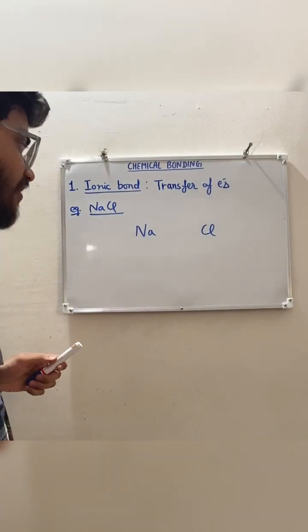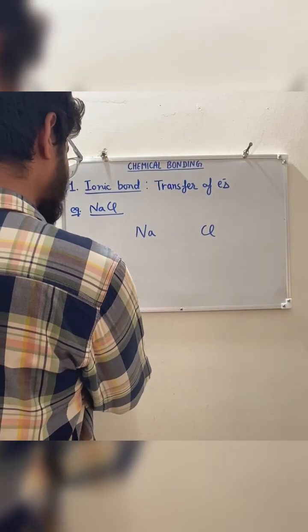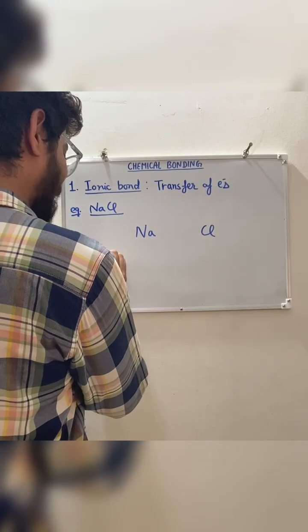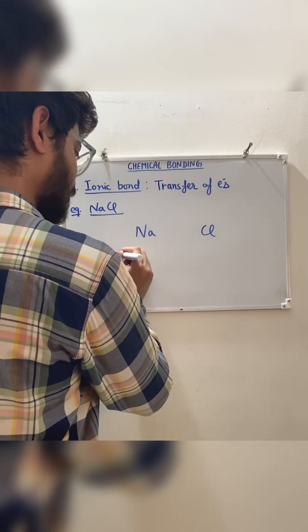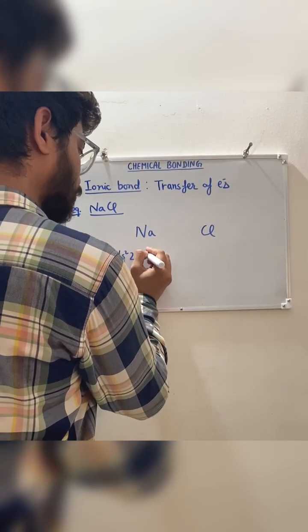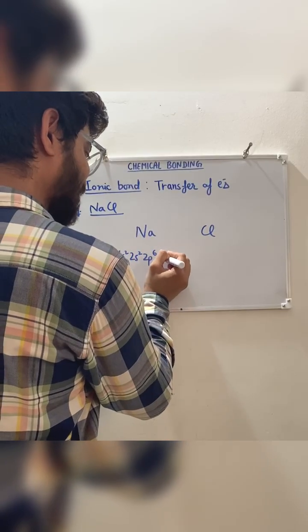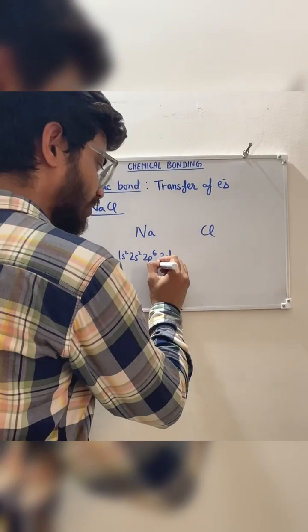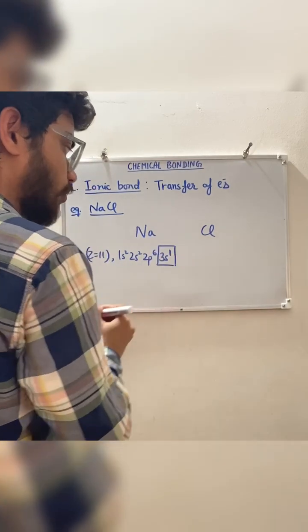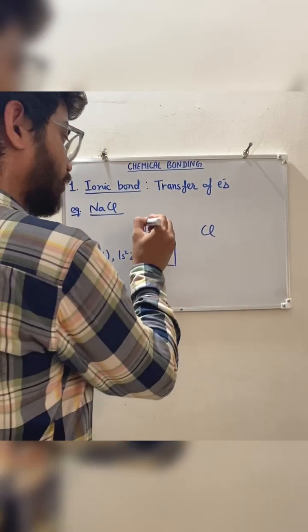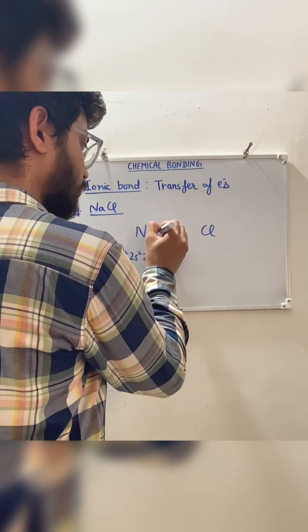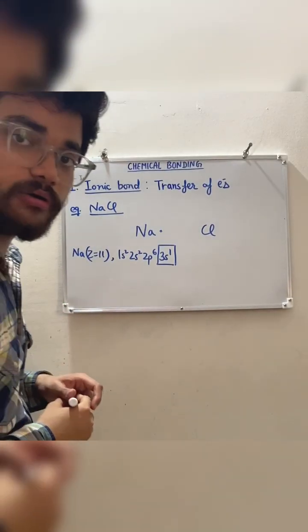Sodium's atomic number is 11, so its configuration is 1s2, 2s2, 2p6, 3s1. It means the outermost shell has only one electron. So we will show it like this, one electron.